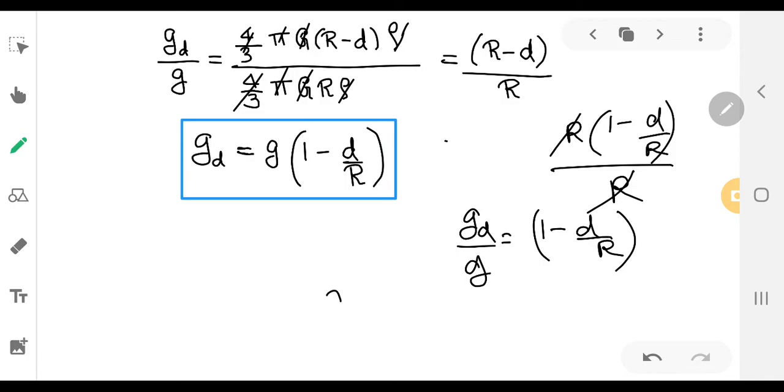If you want the g_d value, cross multiply: g into 1 minus d by R. So this is the equation for acceleration due to gravity below the surface of earth at a depth of d from the surface of earth.